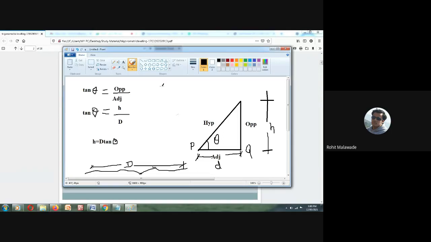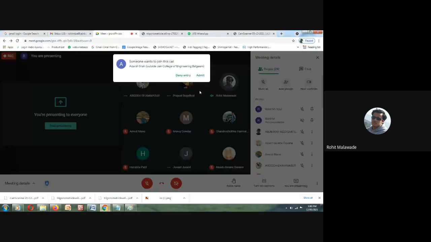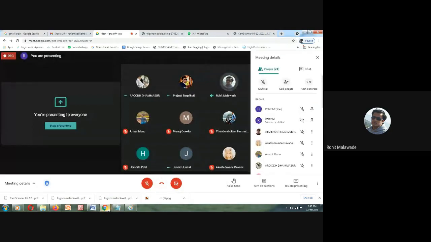Or sometimes the earth profile might be like this. So here your instrument is there and you want to check the level here. In order to see how the earth surface is, we will be doing the leveling experiment. That is the reason why we do leveling.